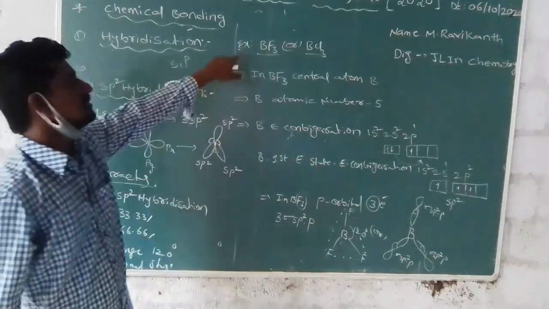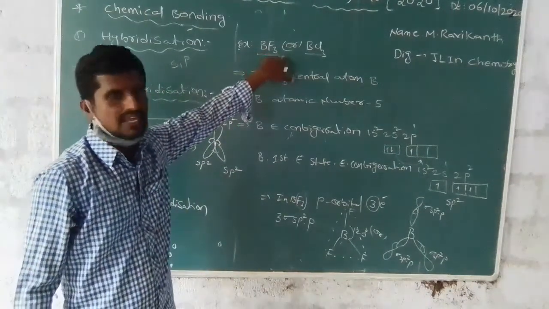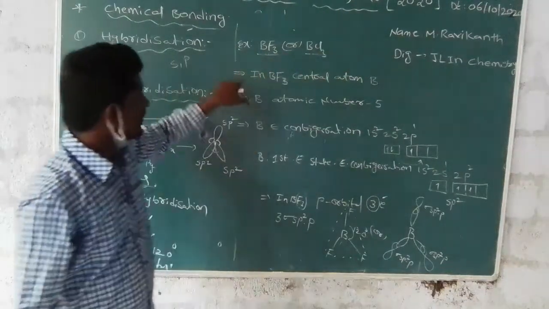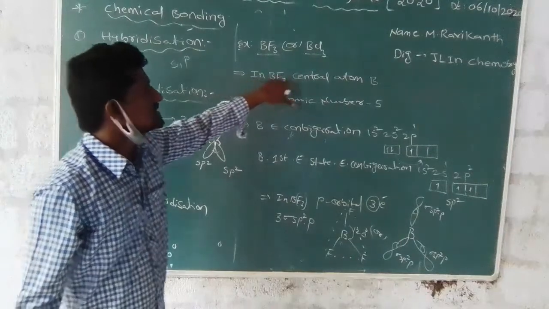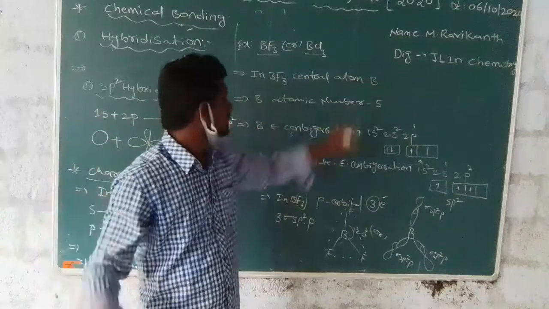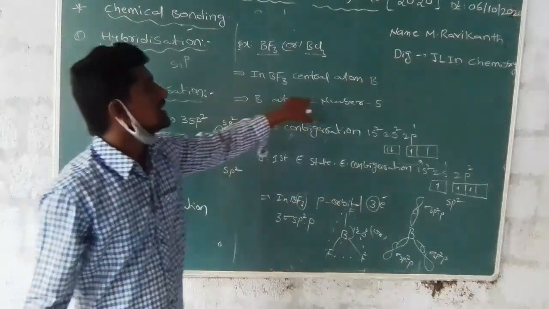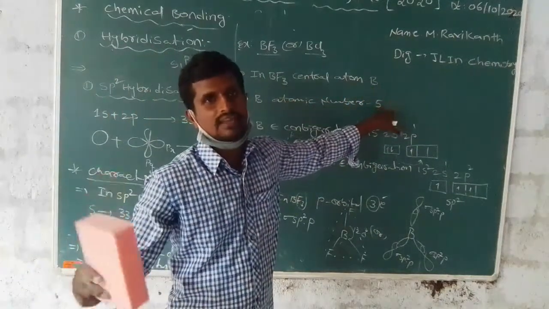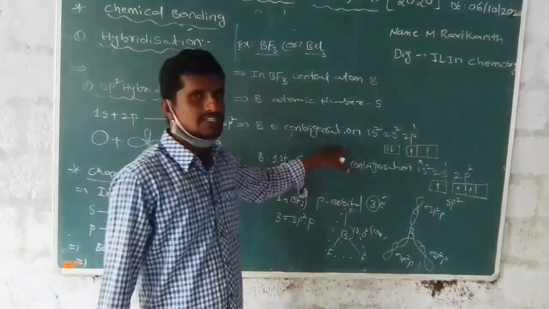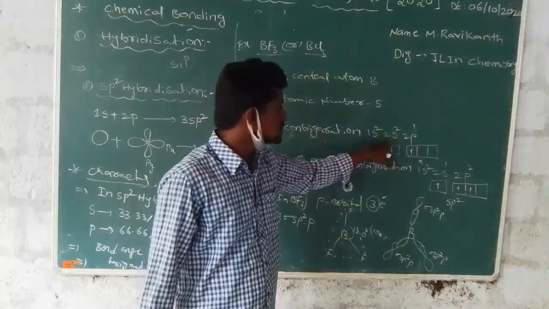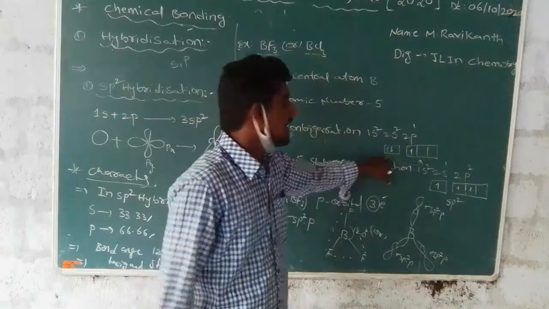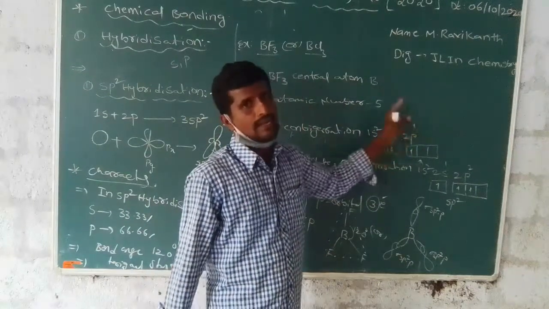Next, an example of sp2 hybridization: BF3 or BCl3. First, in BF3, the central atom is boron. Boron has atomic number 5. Its electronic configuration is 1s2, 2s2, 2p1. The 2s orbital has 2 electrons and the 2p orbital has 1 electron.